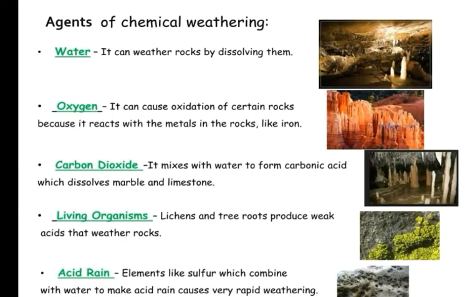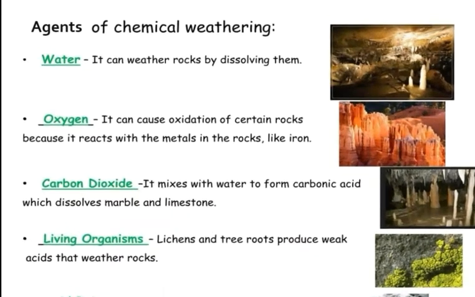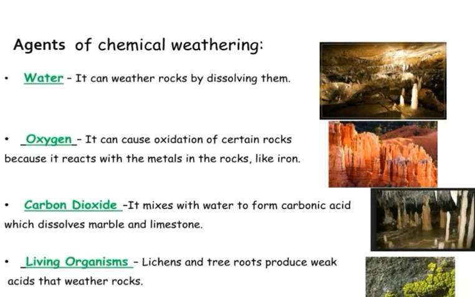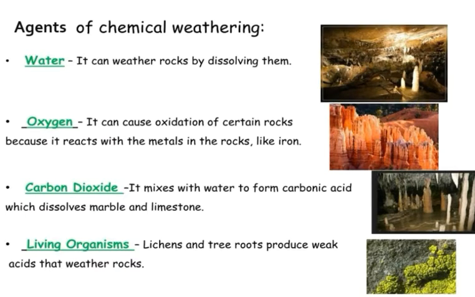So you have already learned what chemical weathering is. Now these are the agents. At first we have water. It can weather rocks by dissolving them. The minerals present in the rocks are mainly dissolved by the water. Next we have oxygen. It can cause oxidation of certain rocks because it reacts with metals in the rocks, like iron.